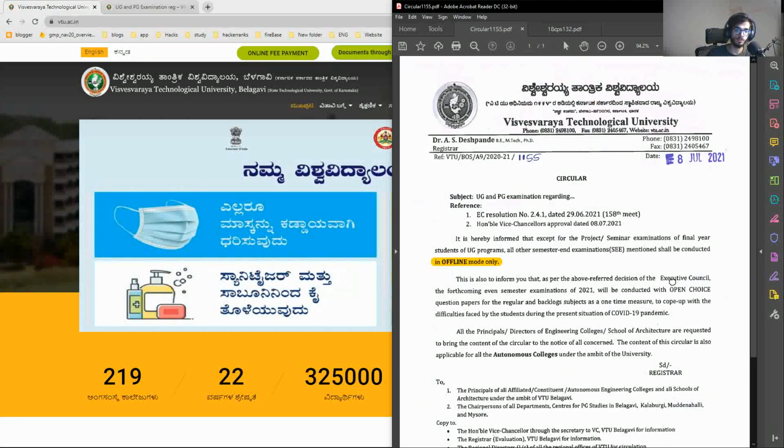And the second most important thing is this open choice question paper. What does it mean? All are confused, like what is an open choice question paper? Is it an open book test or not? No, it is not at all an open book test. So let me explain what this open choice question paper is, what you will be doing, and how the question paper will be termed.